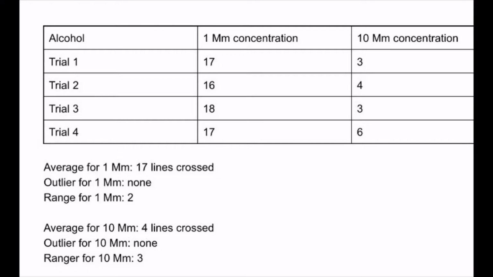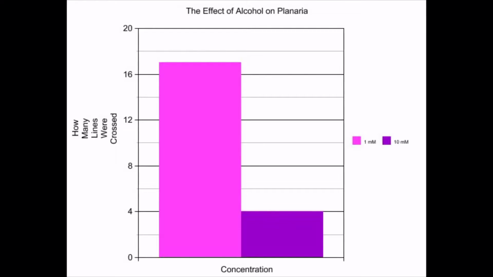Charlotte was also wrong. With alcohol, it was found that the planarian movement decreased because alcohol acts as a depressant. In this graph, it's clear to see how the depressant worked on the planaria. Alcohol had the largest range.